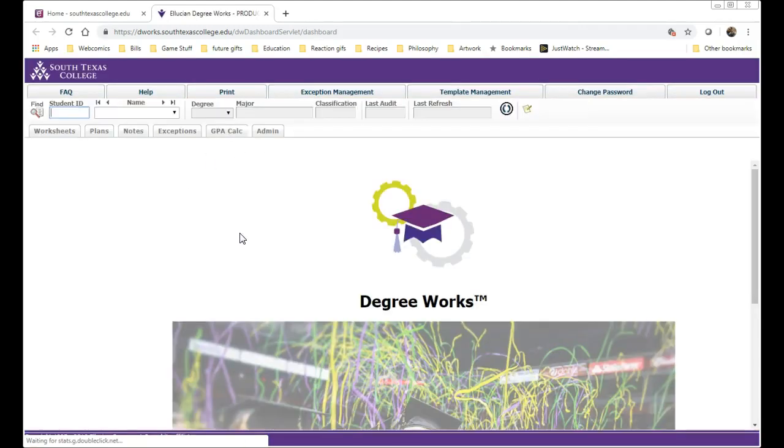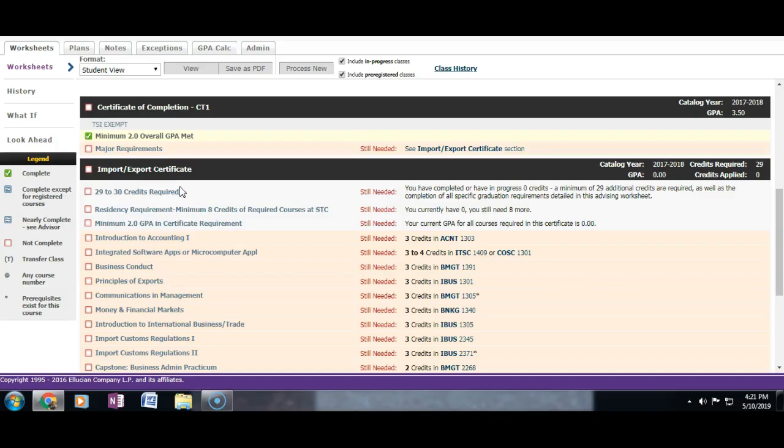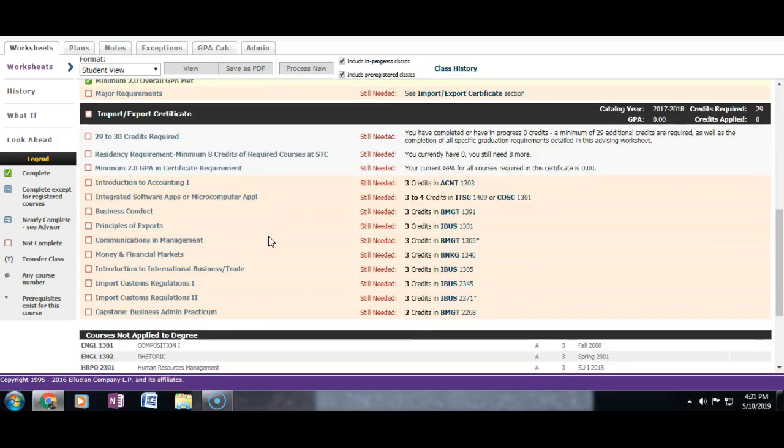The other thing you can do is you can go into degree works to see your schedule, to see everything that you got going in there. So you can type in your student ID and things like that. And so I'm going to type that in here, but let me pause this so I can see what I can see. And I just had to hide a few personal details and things out of there. But then you can go in here and you can see all of your classes and the things that you need for a degree plan if that's where you're actually going. So that's another thing that you can go in there and look at.